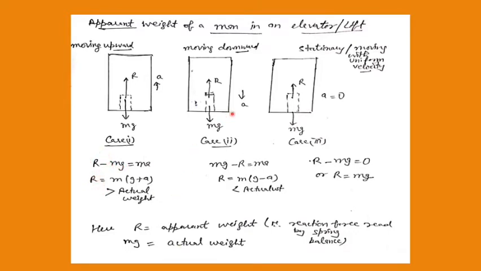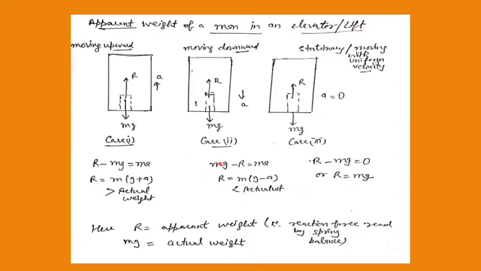Similarly, if the lift is moving in the downward direction with acceleration a, it means mg has to be greater than R. So my equation will be mg minus R equals ma, or I can write R equals m(g minus a). It means the reaction, the apparent weight, is less than the actual weight.